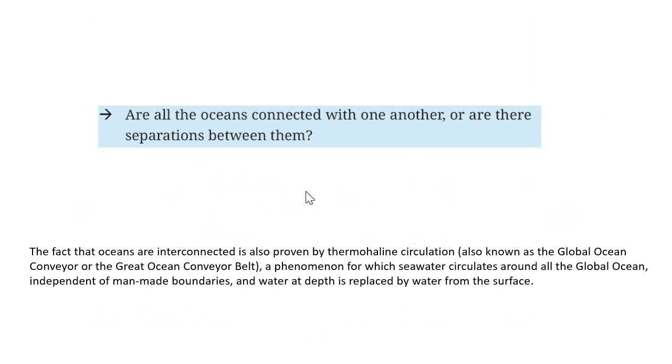Okay, now next question, are all the oceans connected with one another, or there are separations between them? Now you see the fact is that oceans are actually all connected with each other. And the fact that the oceans are interconnected, you see, is also proven by the thermohaline circulation, which is also known as global ocean conveyor or the great ocean conveyor belt. This is important for GK.